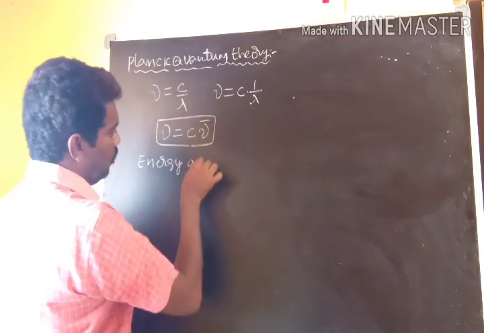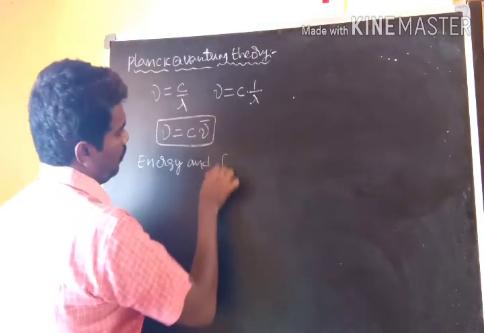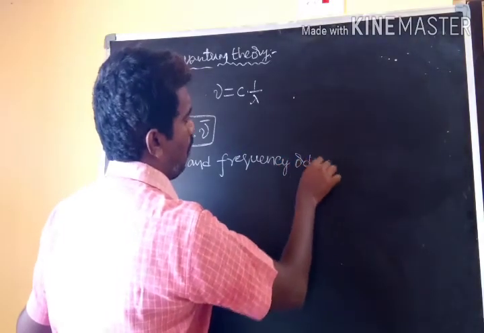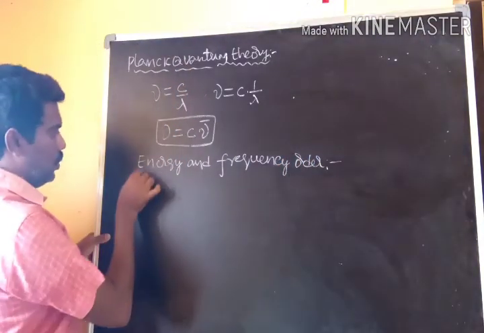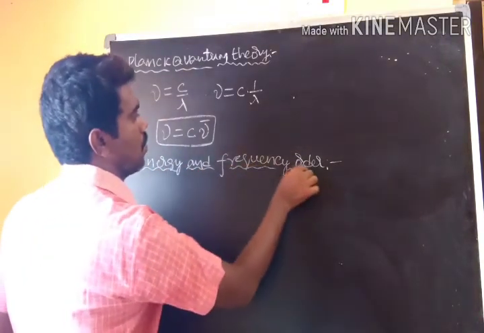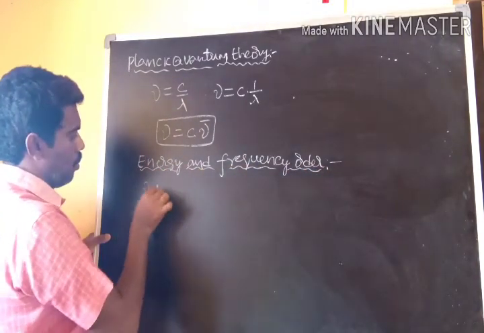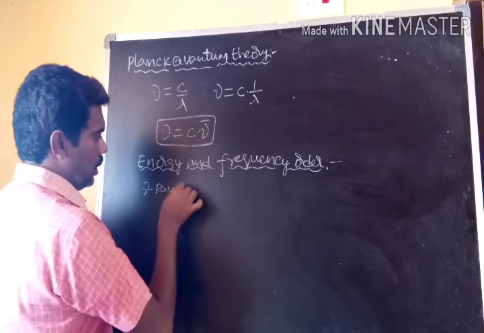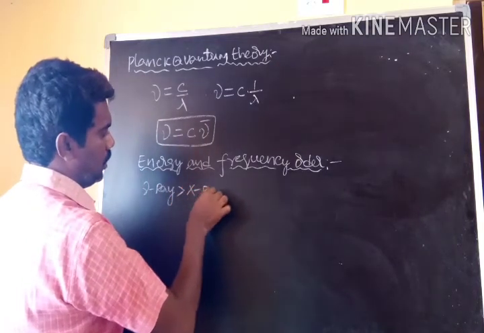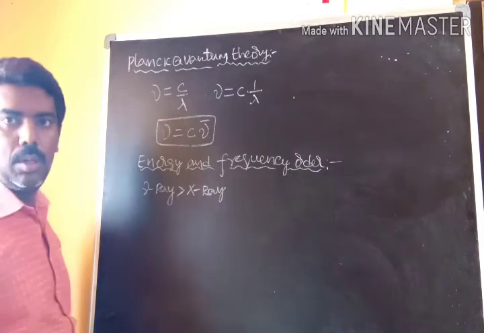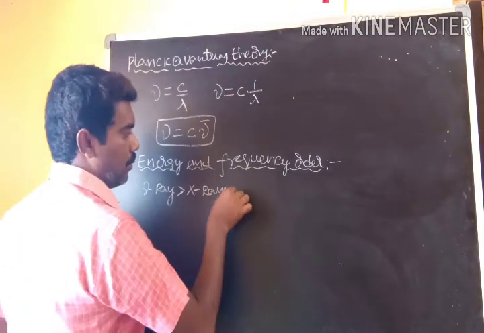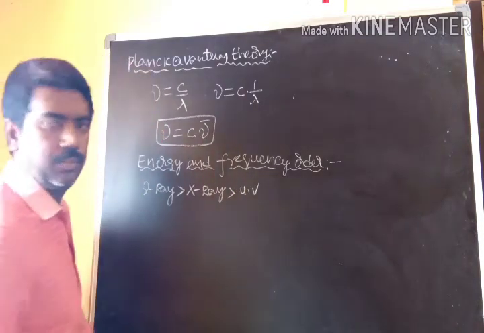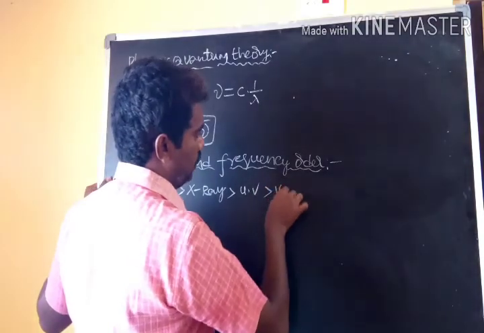Energy and frequency both have the same order. First, gamma rays are greater than X-rays. X-rays are greater than ultraviolet. Ultraviolet is greater than visible.